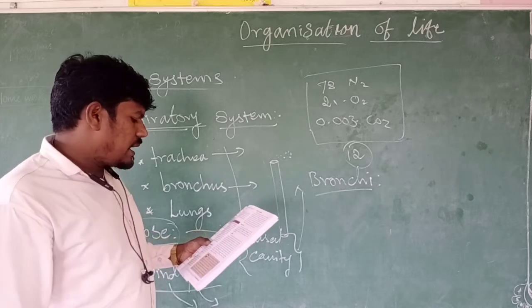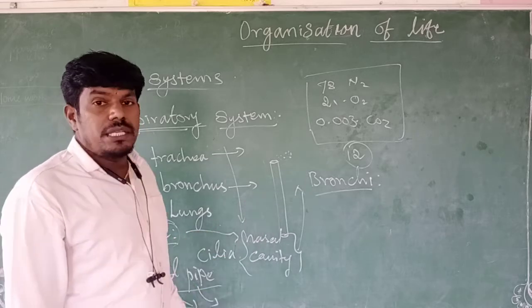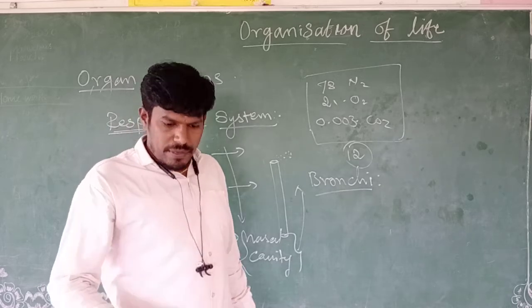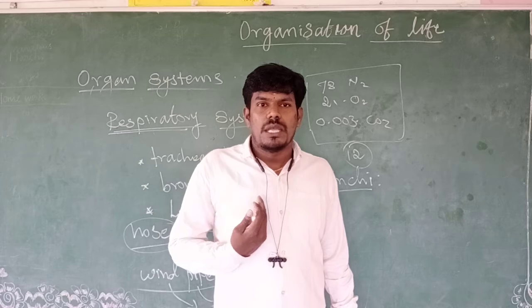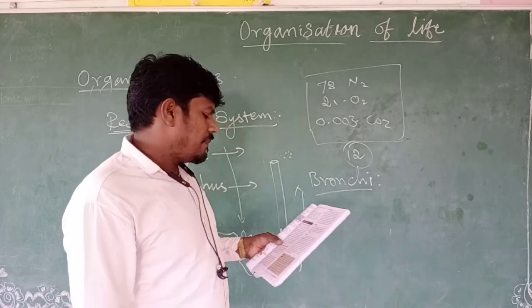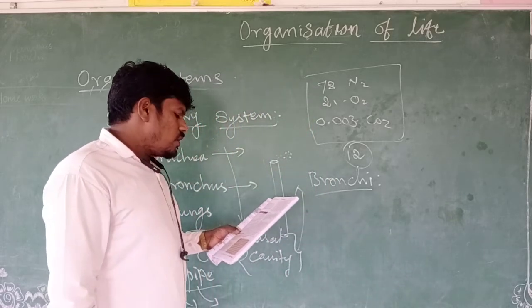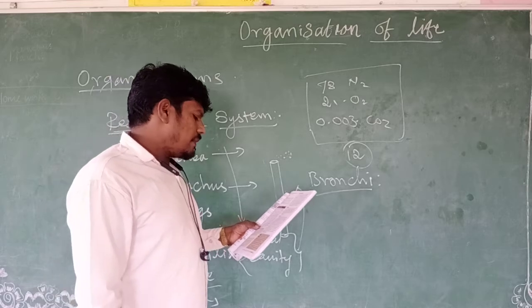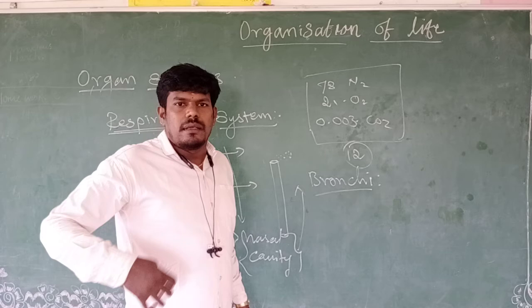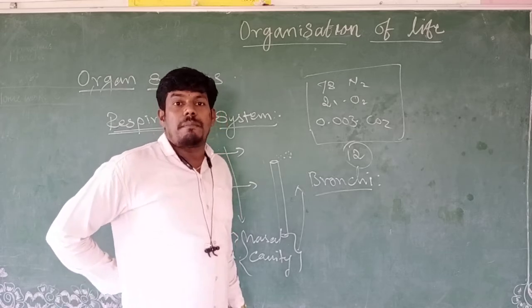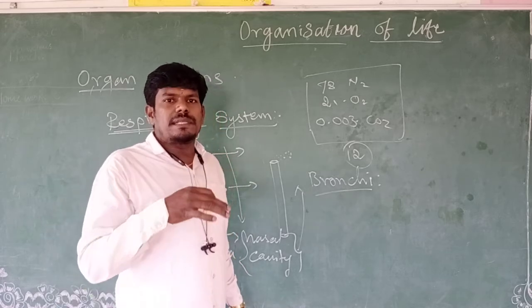Each side of the thoracic cavity, right and left, has a space, and that space is called the thoracic cavity. The thoracic cavity is bounded dorsally by the vertebral column and ventrally by the sternum. Dorsally means the back side, where the vertebral column, the backbone, is present. And ventrally is the sternum.